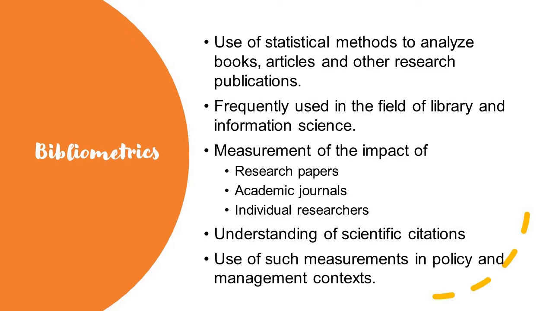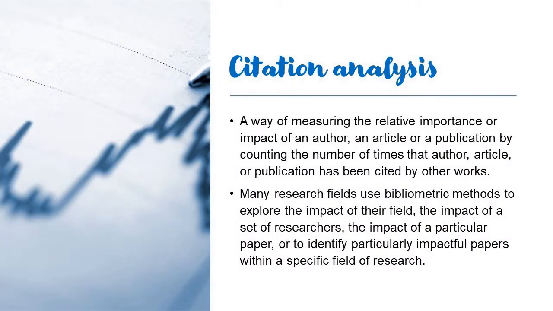The use of bibliometrics might be at different levels to assess and analyze the quality or impact of scientific literature. Understanding of scientific citations is also an important aspect included under bibliometrics, along with the use of such measurements in policy and management contexts. So this is the application of bibliometrics.